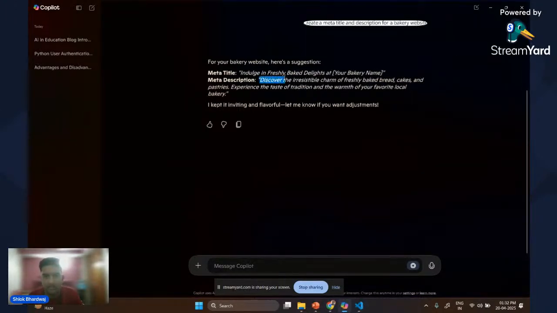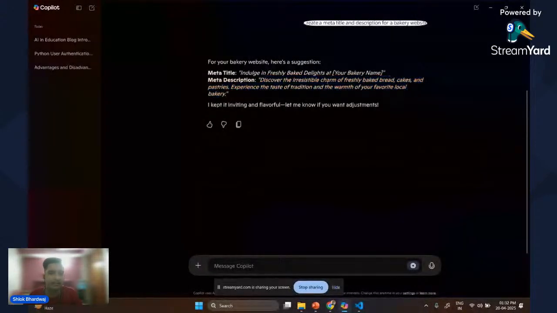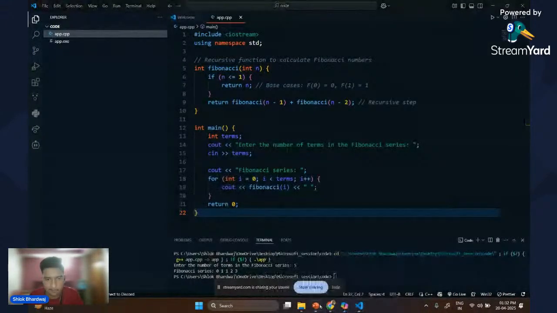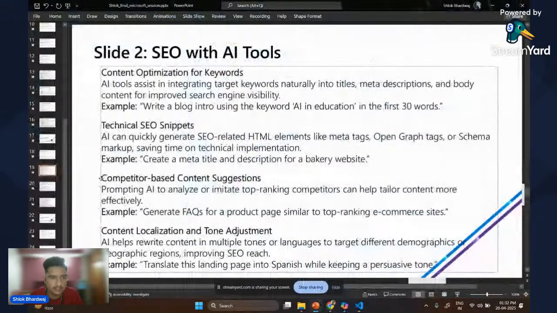Discover the irresistible charm of freshly baked bread, cakes and pastries. So this can be an example of a meta description, which the search engine refers to for search engine optimization. Going forward, we have the competitor-based content suggestion.